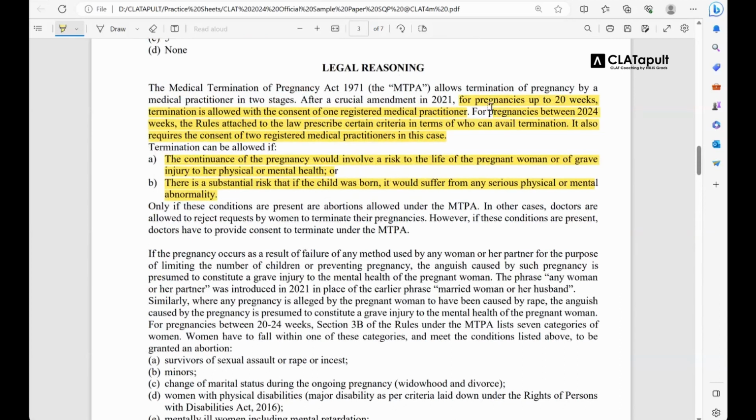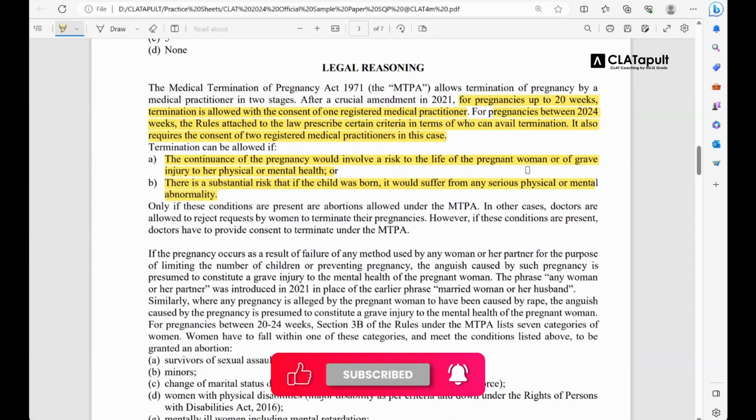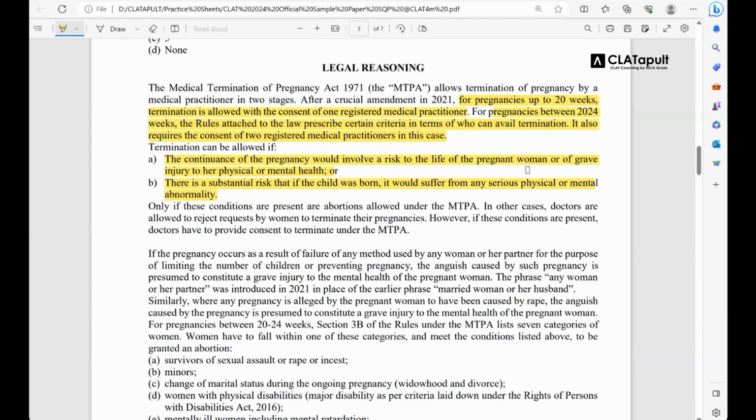So the criteria of one medical practitioner and two medical practitioners is clear. Over that, what you need is that there is a risk to the life of the pregnant woman, or causing her any injury, be it physical or mental, or you have another option, that there is a risk to the child, that if the child is born, he or she would suffer any physical or mental abnormality.